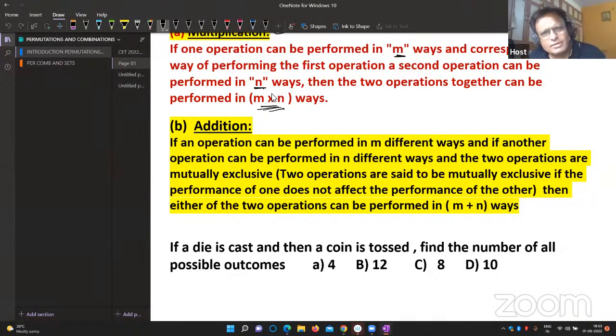That is very simple. If you have a very late breakfast, definitely that affects the timing of lunch, and then it will affect dinner also. Mutually exclusive means, once again try to understand, two operations are said to be mutually exclusive if the performance of one does not affect the performance of the other. Very simple.